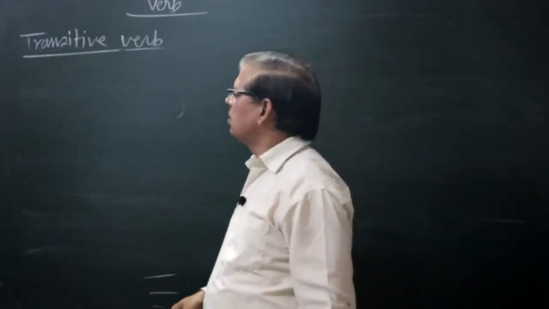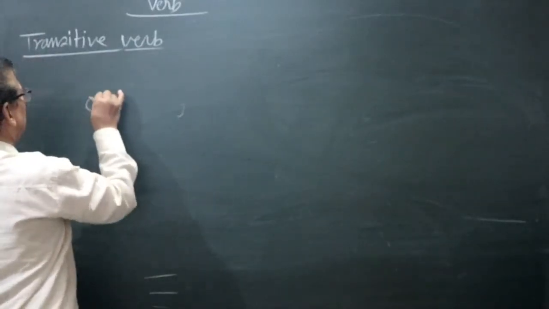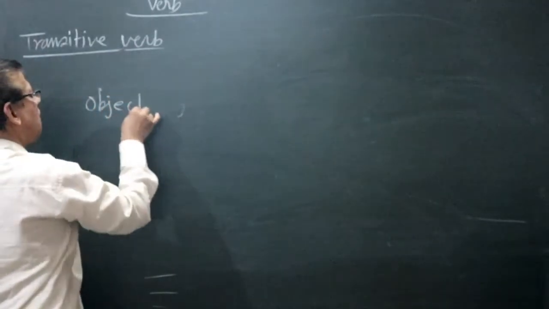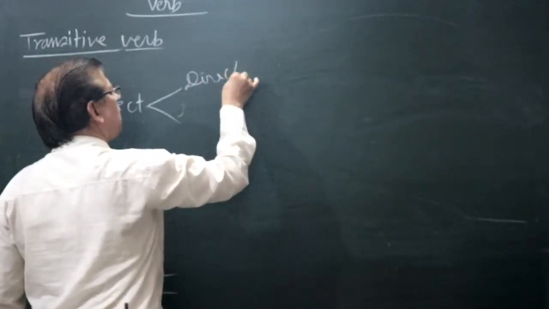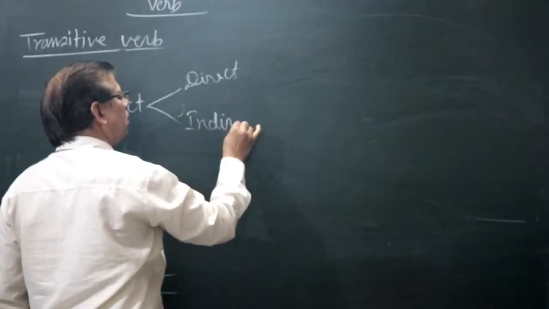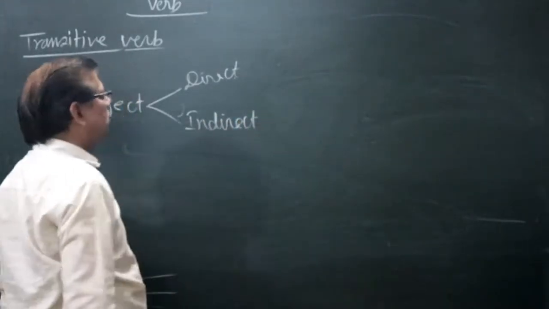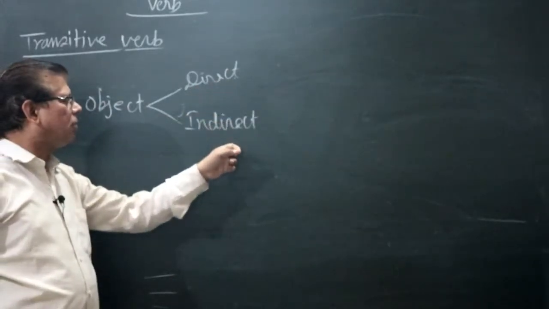There are two types of objects: direct object and indirect object. How will you know which is direct object and which is indirect object?